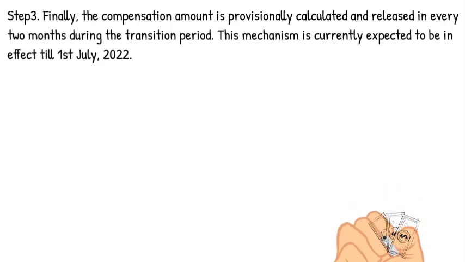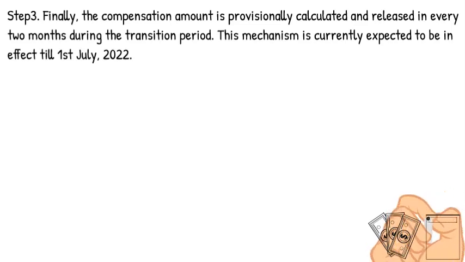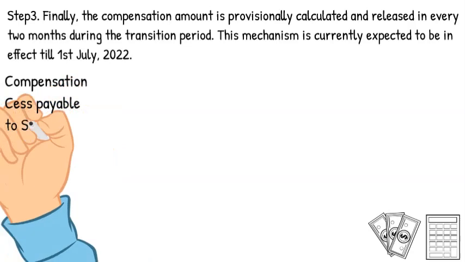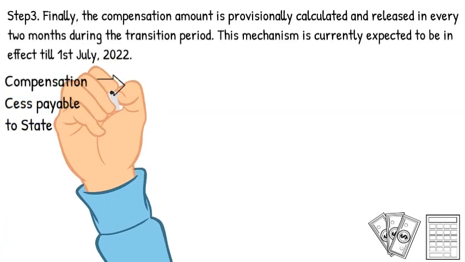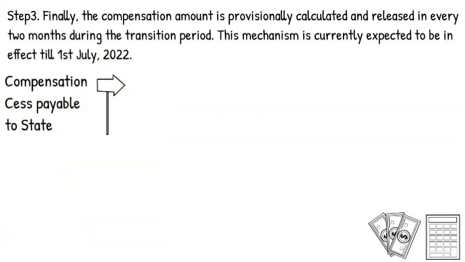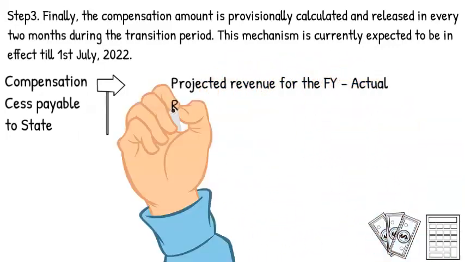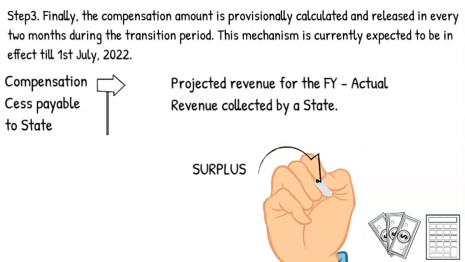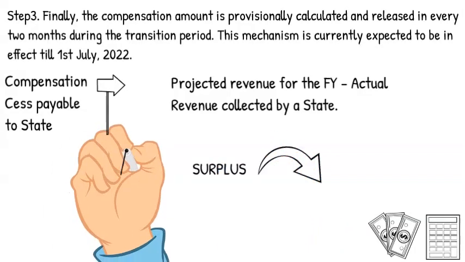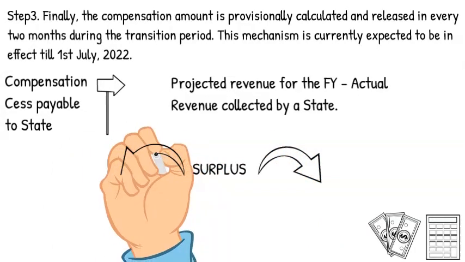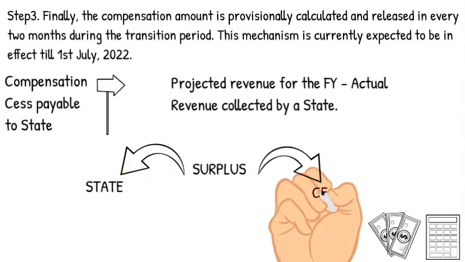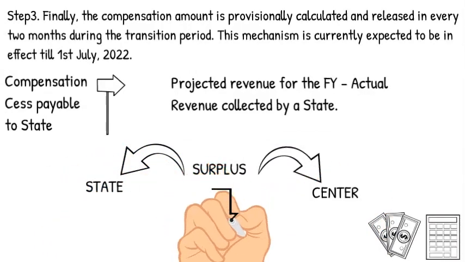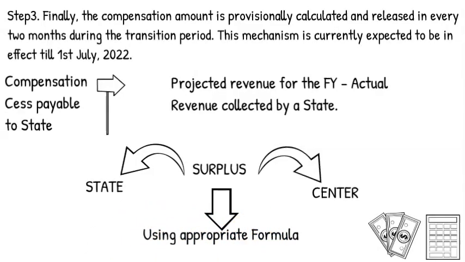As per Section 7C of the GST Act 2017, the total compensation cess payable to a state in any financial year equals the difference between the projected revenue for the financial year and actual revenue collected by the state. If after the end of this transition period there is any surplus money in the total compensation fund, it will be distributed between the states and the center using an appropriate formula.